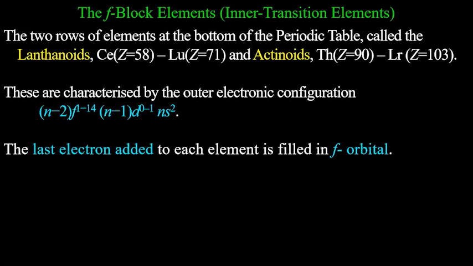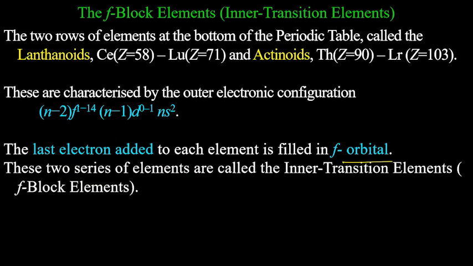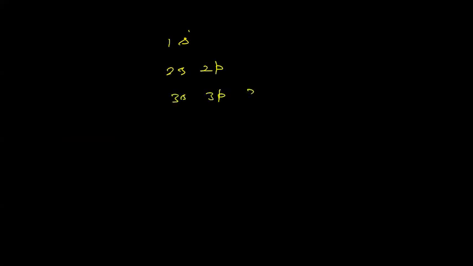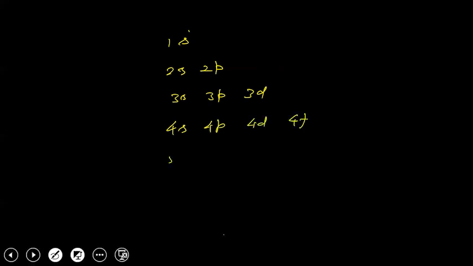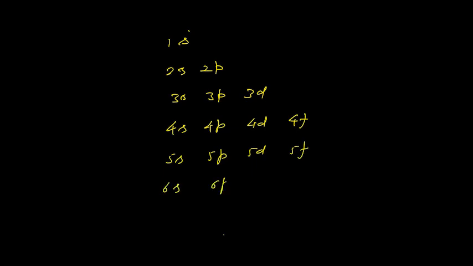The last electron goes in f orbital. That's why, with the valence electron in f orbital, these are known as F block elements. These two series of elements are called the inner transition elements, F block elements. The one reason I have already told you. The another reason is, if you see as per the above principle, 1s, 2s, 2p, 3s, 3p, 3d, 4s, 4p, 4d, 4f, 5s, 5p, 5d, 5f, 6s, 6p, 6d, 6f, 7s, 7p, like this. Okay?